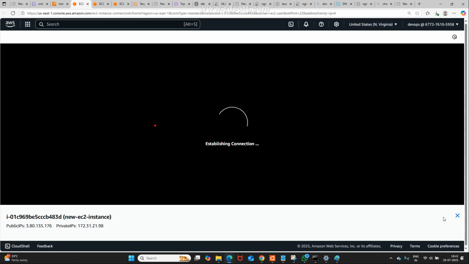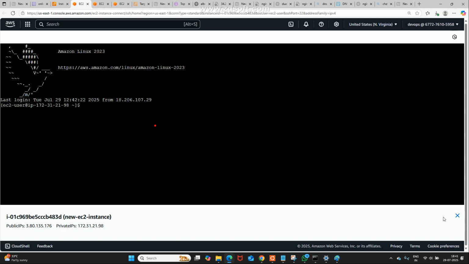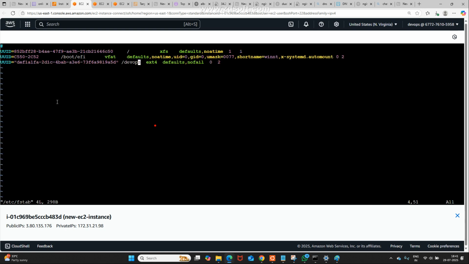There you will see the fstab, the file system table. How can I check the fstab? Sudo -i. Now how can I enter into that? vi slash etc slash fstab. See this one, that is what it is expecting. This line is what it is expecting.